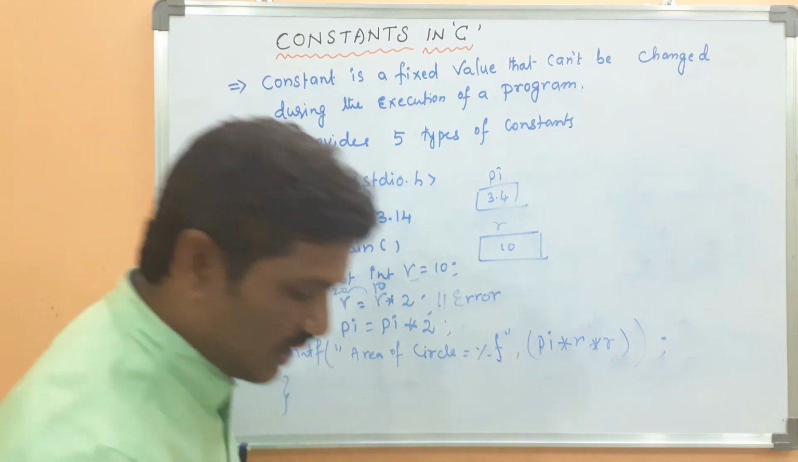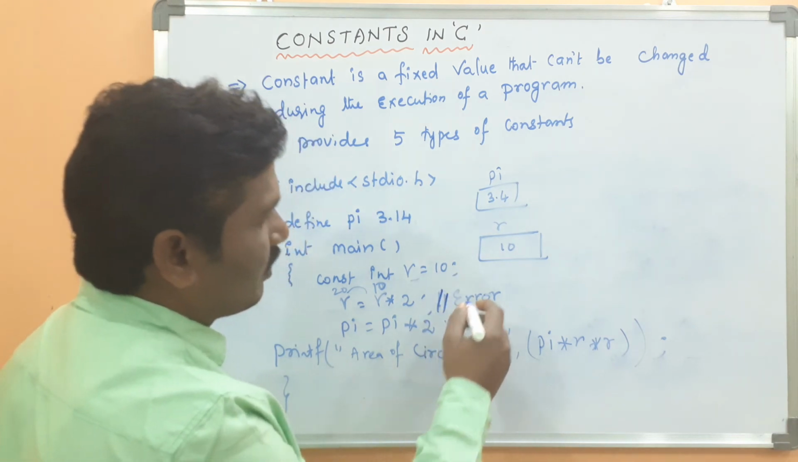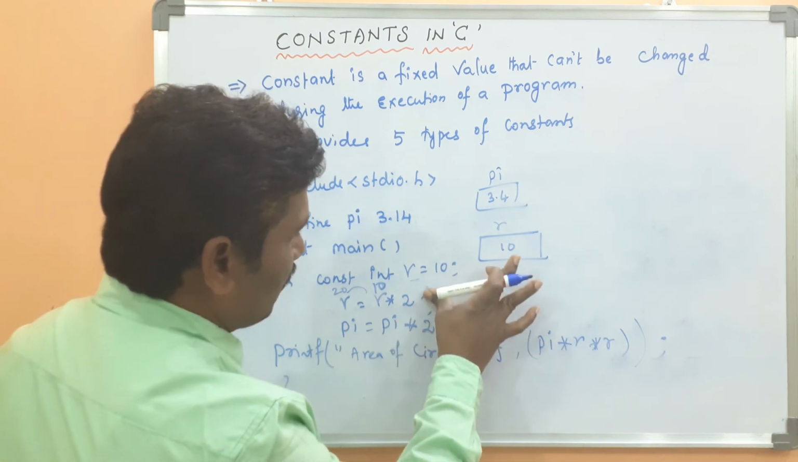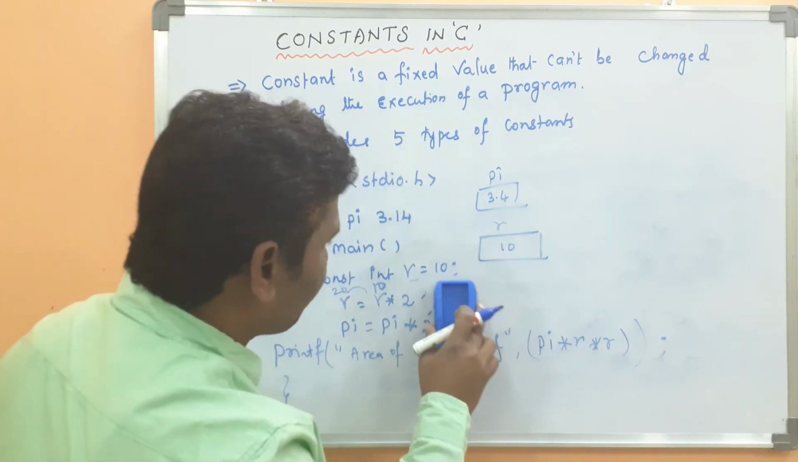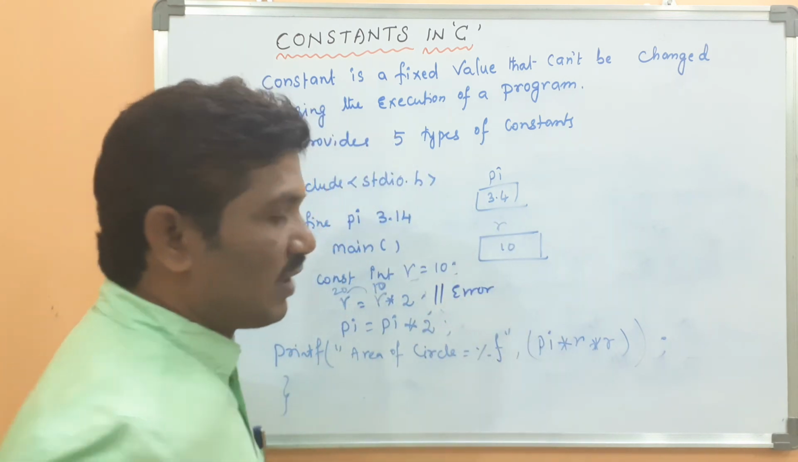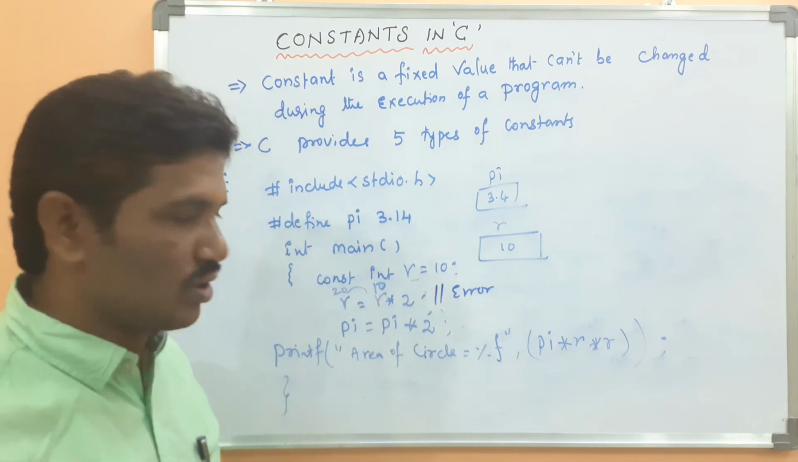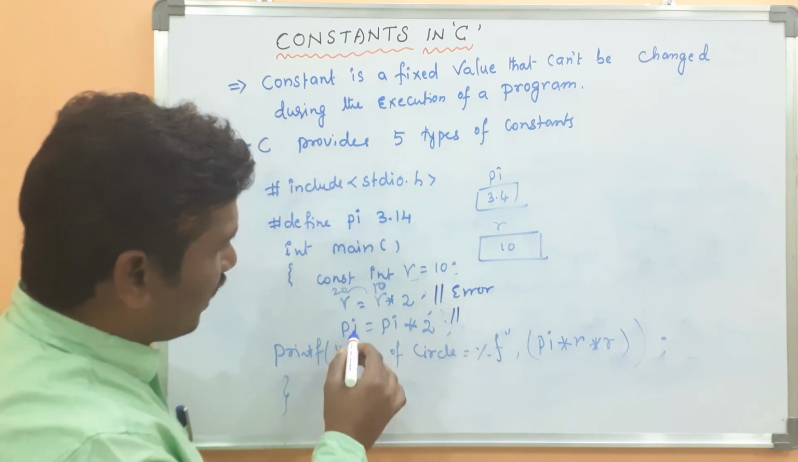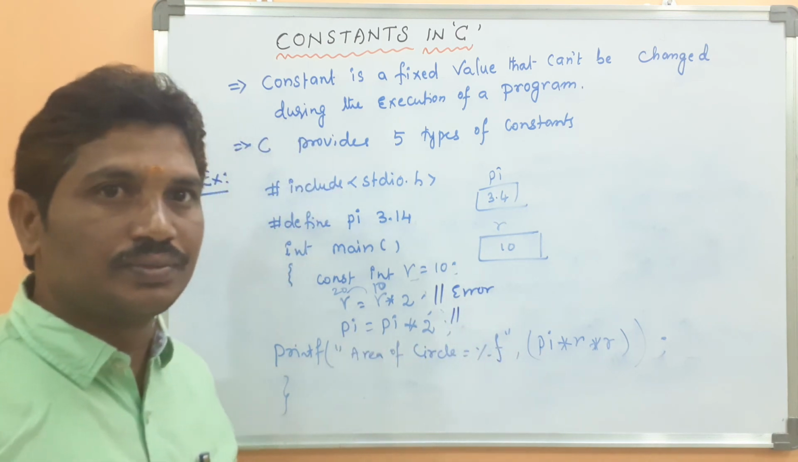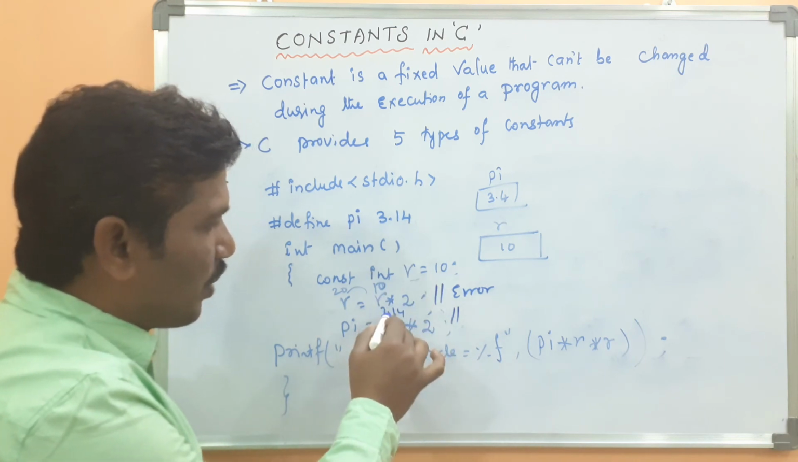Okay. Just wait a second. Here the error, because here also an error will be displayed. What is the error displayed by the compiler? It is a constant value. That value can't be changed during the execution of the program. Here also, then pi equal to pi into 2. What is the pi value here? 3.14. Here 3.14 into 2.